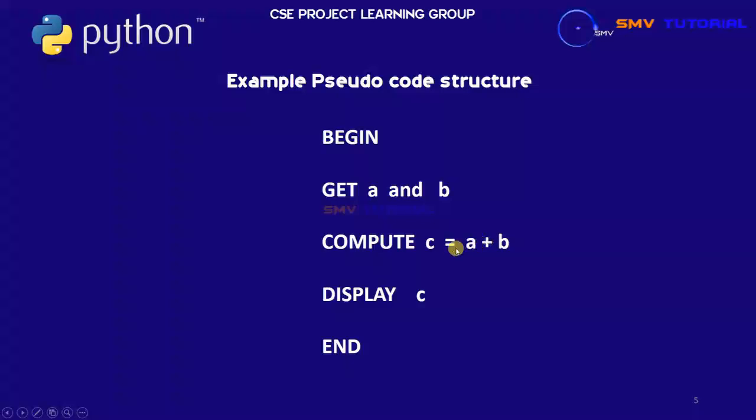The compute keyword is used for it, and c is equal to a plus b is the formula. Keywords are written with capital letters and non-keywords with small letters. And this is display, the keyword used to print output, so display c. And the final one is end, which stops the program.